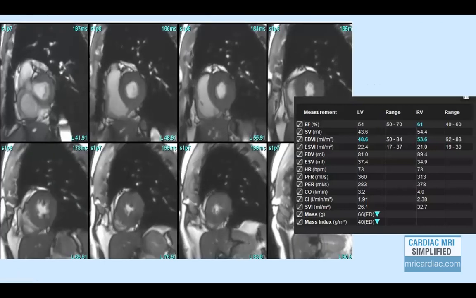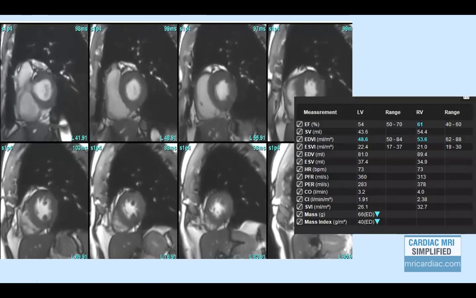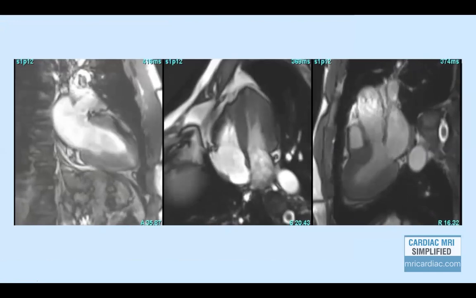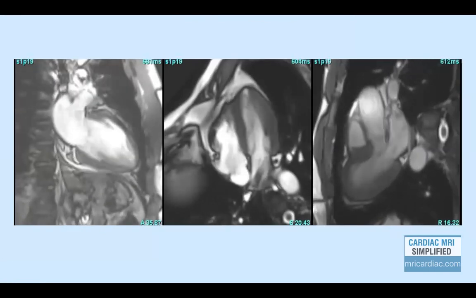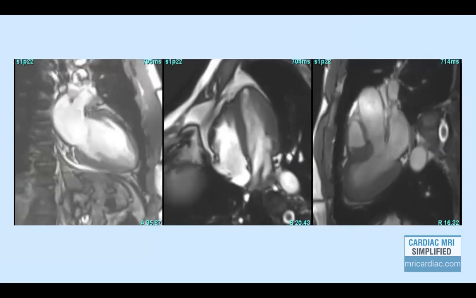These are cine short axis images, which show no evidence of regional wall motion abnormality. Ejection fraction was also within normal limits. 2-chamber, 4-chamber, 3-chamber images. Again, there is no evidence of wall thickening or thinning. No regional wall motion abnormality is seen.